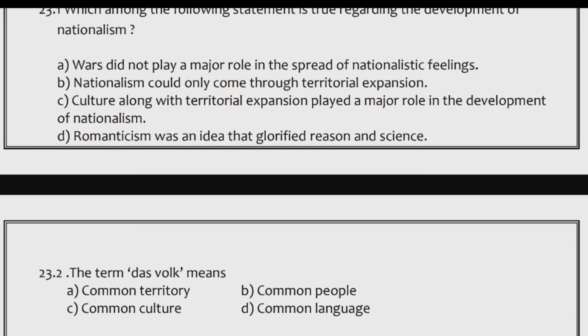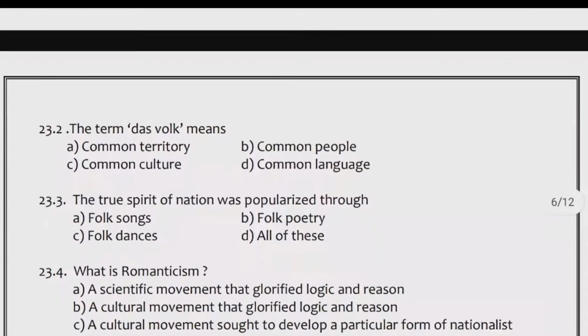23.2. The term Das Volk means? Options: A. Common territory, B. Common people, C. Common culture, D. Common language. 23.3. The true spirit of nation was popularized through: A. Folk songs, B. Folk poetry, C. Folk dances, D. All of these.